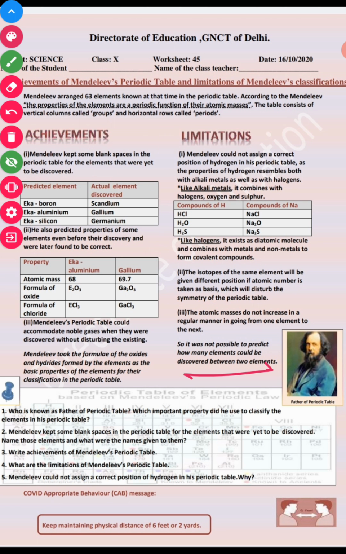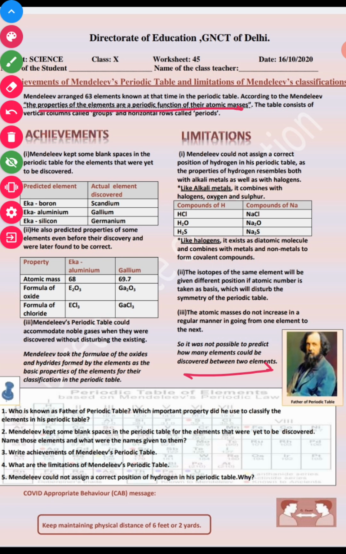Next, which important property did he use to classify the elements in his periodic table? So you can write this: elements are a function of their atomic masses.